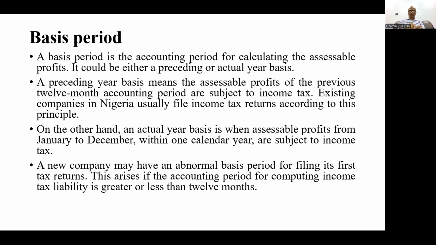A new company may have an abnormal basis period for filing its first tax returns. This arises if the accounting period for computing income tax liability is greater or less than 12 months.